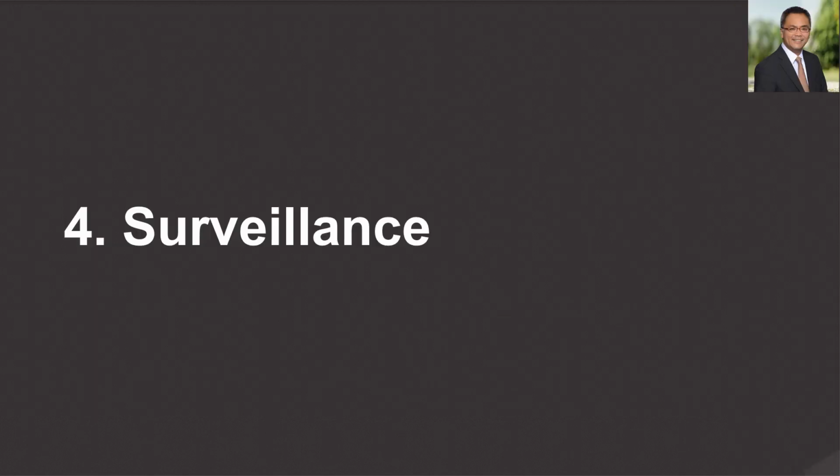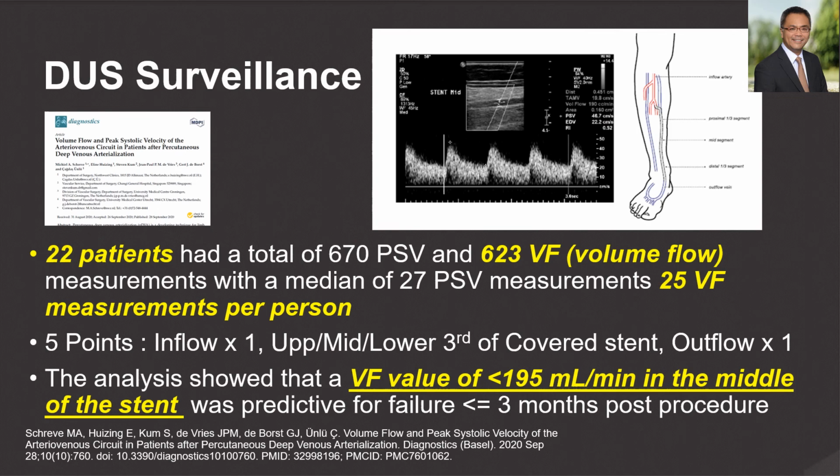We'd now like to discuss how we perform surveillance. We did an analysis of the duplex surveillance performed in 22 patients with a total number of volume flow measurements of 623. An average number of 25 volume flow measurements were performed per patient. These patients were analyzed at 5 points, one above the inflow, one in each the upper, middle, and lower thirds of the covered stent, and one in the outflow.